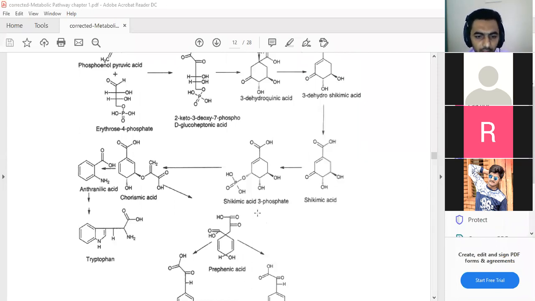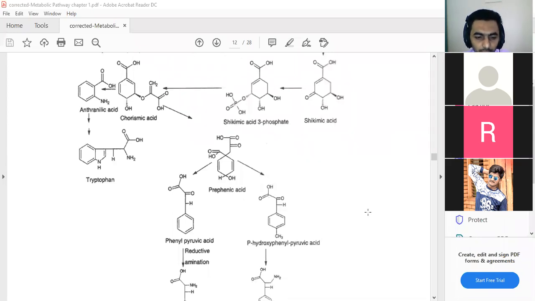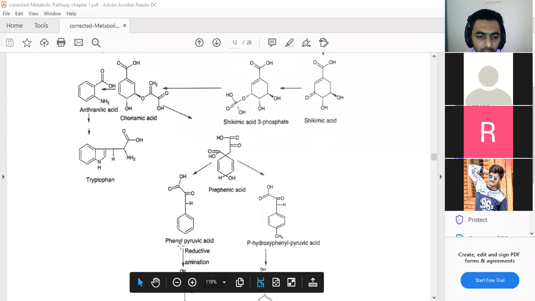But after shikimic acid 3-phosphate, they give a new molecule, which we call chorismic acid, and chorismic acid can again be converted into one most important molecule, that is prephenic acid. And this prephenic acid is converted into two more molecules. The first molecule is phenylpyruvic acid as well as p-hydroxyphenylpyruvic acid. Here is a phosphate group.